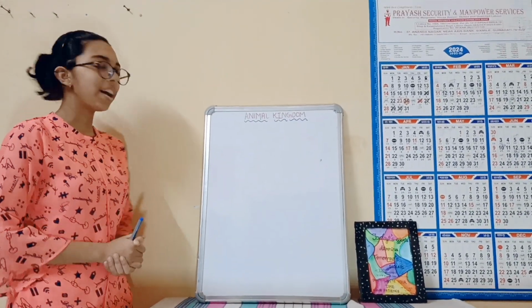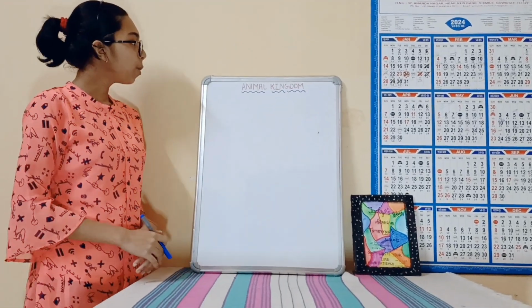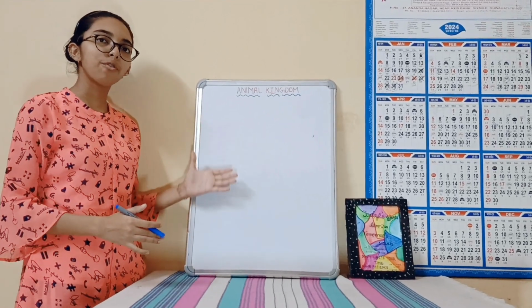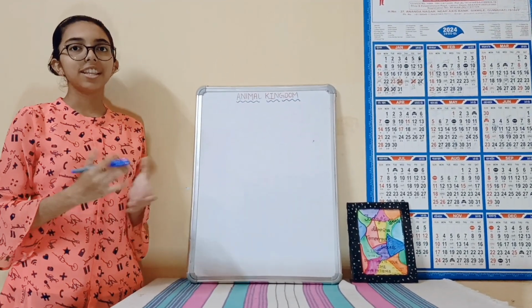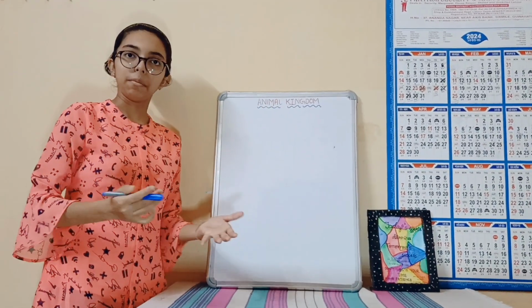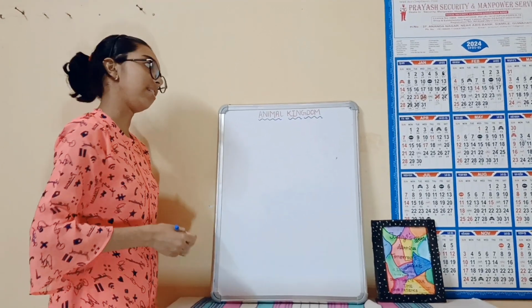Everyone, today we are going to understand a very new chapter, that is Animal Kingdom. So, in this chapter we are going to understand the basics of this Animal Kingdom in this lecture. So, first of all, what do you mean by animals? Let's see some basic characteristics that all the animals possess.